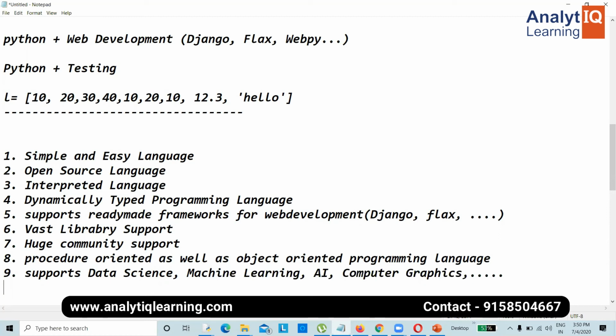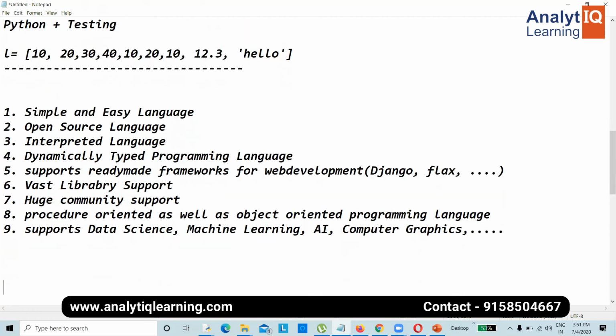I'm not saying Python is the best programming language that is not at all having any drawbacks. Compared to remaining languages, the advantages or the features of Python are more. So just like the remaining languages, Python is also having its drawbacks. The drawback of Python is that it is a comparatively slow running programming language.